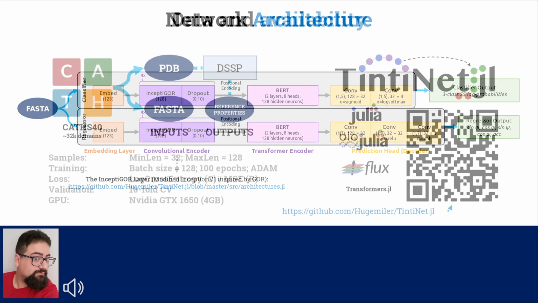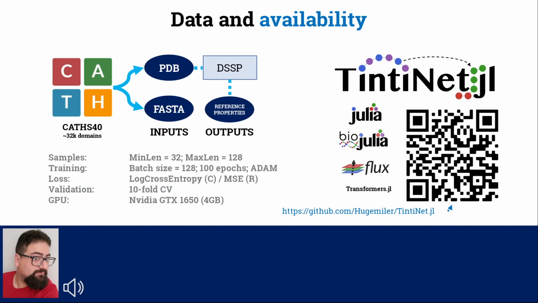For the input data, we chose the COTH-S40 database as our main source of samples and extracted the output properties using the SSB. After parsing and aligning the outputs, we fed those input-output pairs into the network on batches of 138 sequences, with 10-fold cross-validation. For each validation fold, training was performed on almost 30,000 sequences. We adjusted the maximum sequence length and batch size to make the training procedure fit on an NVIDIA GTX 1650 GPU with only 4 GB of memory.